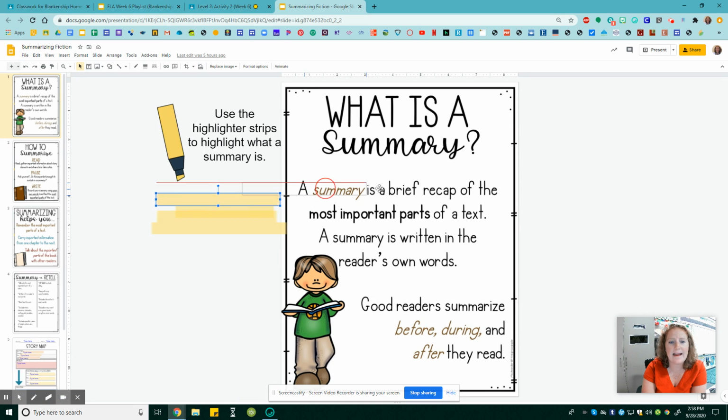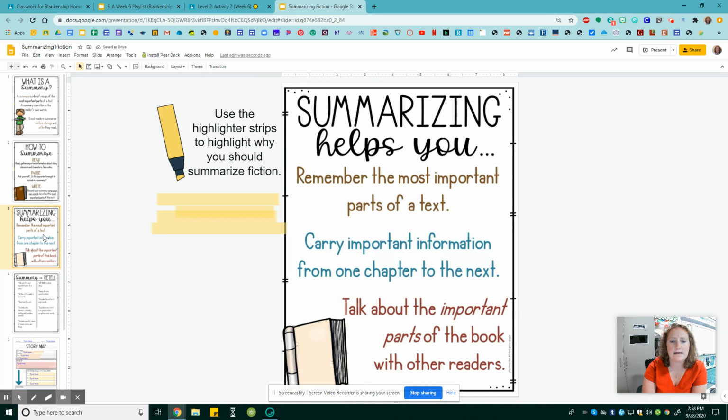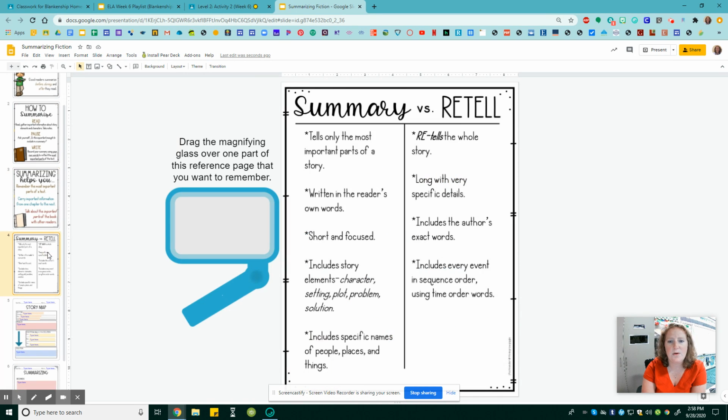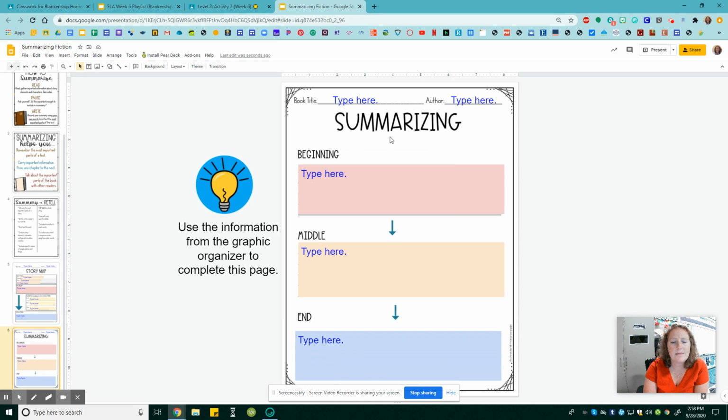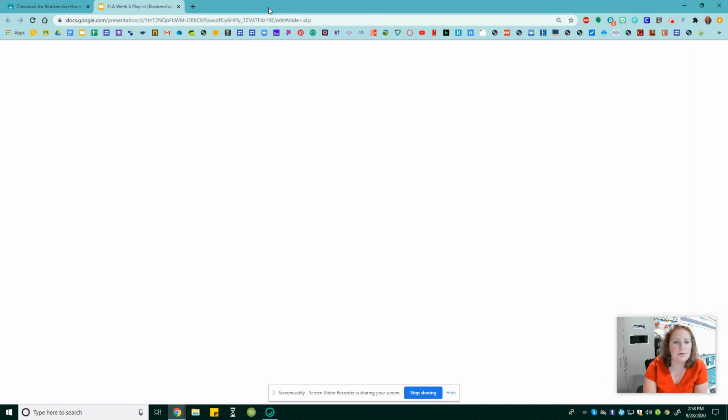And then you're going to highlight what you think are the most important parts of the answer. So you're going to do that for this slide, how to summarize, summarizing helps you, a summary versus a retell. And then finally on slides 5 and 6 is where you're going to fill out your graphic organizer. So when you choose your book, you got to type the answers in here and summarize here. So what happened at the beginning of your story, what happened in the middle of your story, what happened at the end of your story. That is your second activity for level 2.